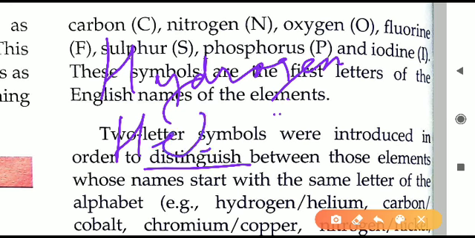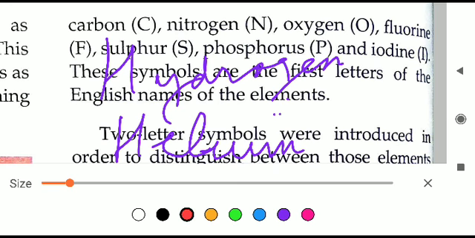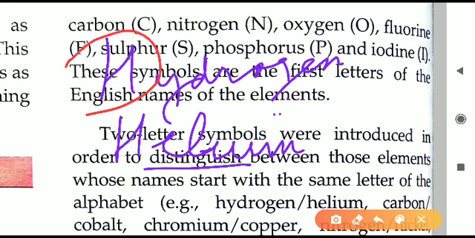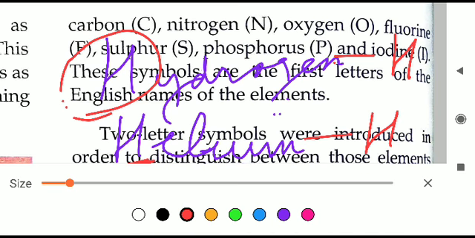It also starts with H. Now which one should be having the alphabet H now? H already we have taken for hydrogen. If I take H for helium also, then it will be a confusion. I am writing H for hydrogen, H for helium, then it is confusing. Which H I am talking about now? So to avoid this confusion, we are using 2 letter symbols now.